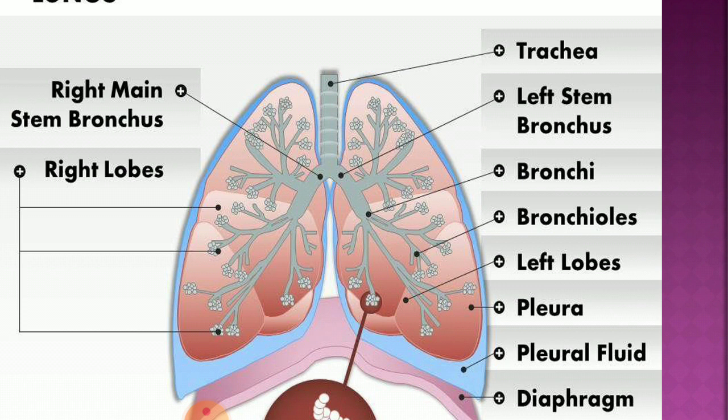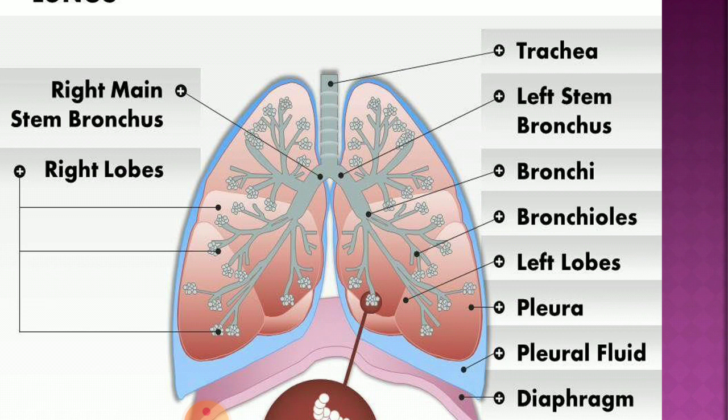The bronchi are again supported by incomplete rings of cartilage. Now these primary bronchi divide to form secondary and tertiary bronchi, which ultimately end in the terminal bronchioles. So what is the sequence?